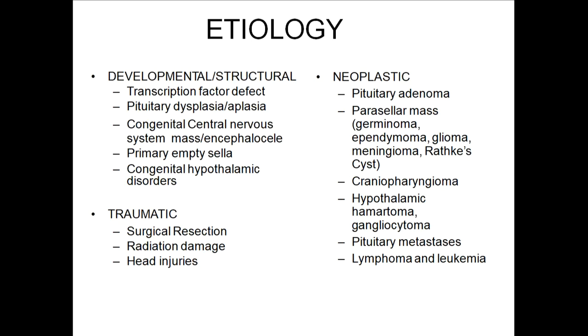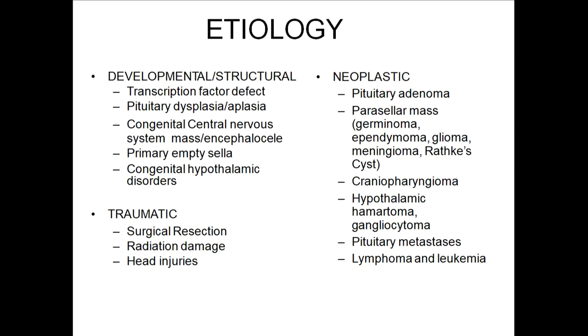So coming to etiology, it can be divided into some subheadings. Most common are structural or developmental defects causing hypopituitarism. These are structural defects of either the hypothalamus or pituitary during the embryonic stage. If you go into the transcription factor defects, some transcription factors are needed in the development of pituitary hormones.